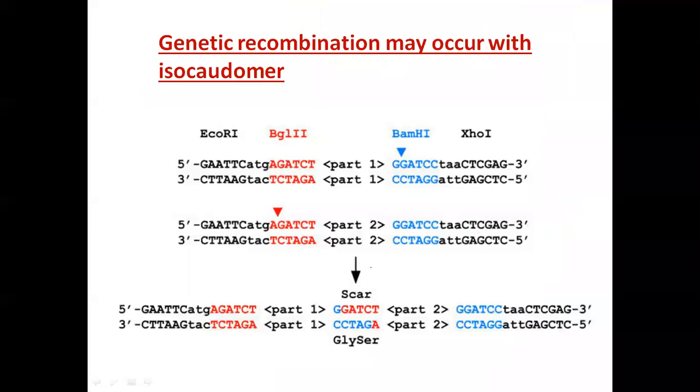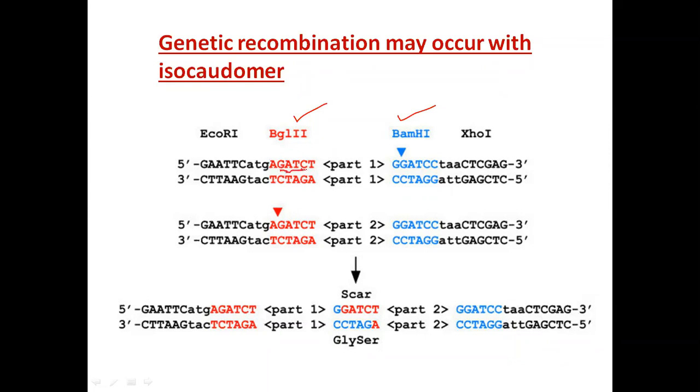Since we have also studied genetic engineering, there is one very interesting point. When you cut genes with isocaudomers, can you believe there may be genetic engineering as well? How? There is one interesting example. There is one pair of isocaudomers shown here. You see BamHI, which we have already discussed, and there is another isocaudomer with that, BglII.